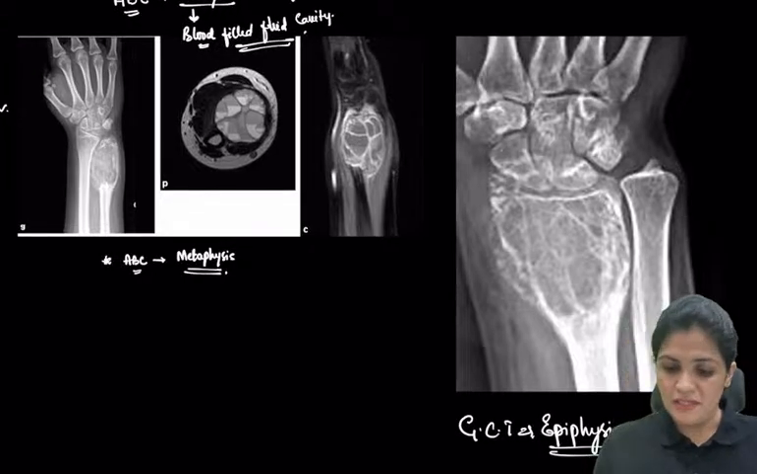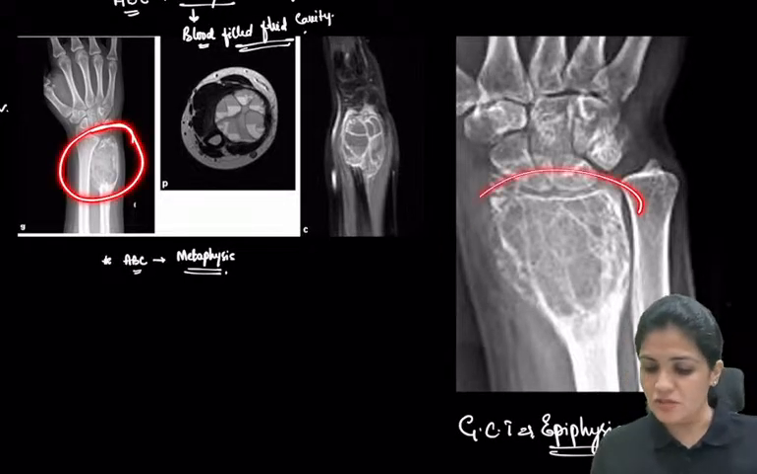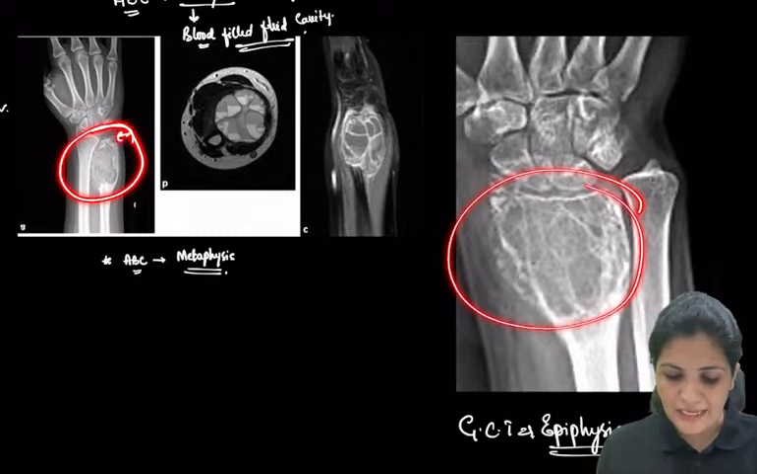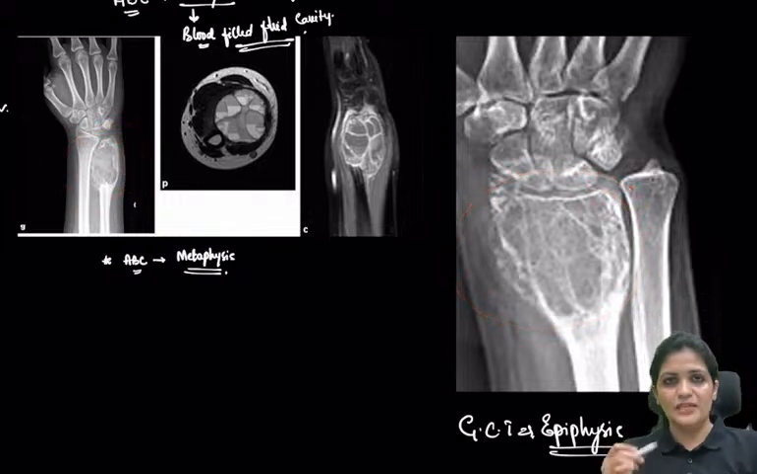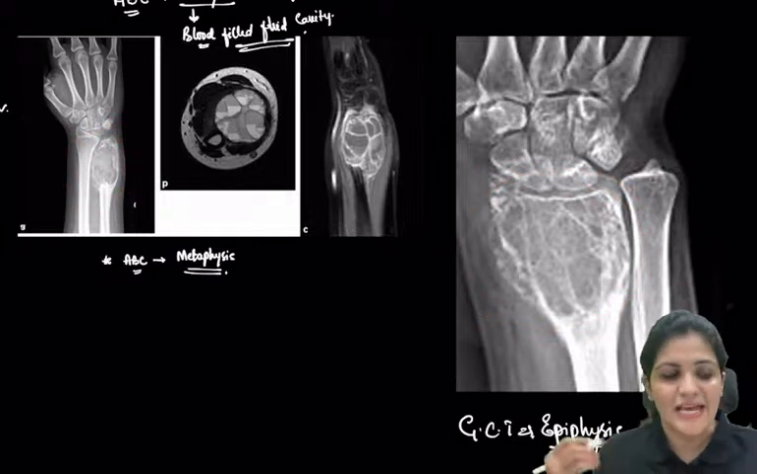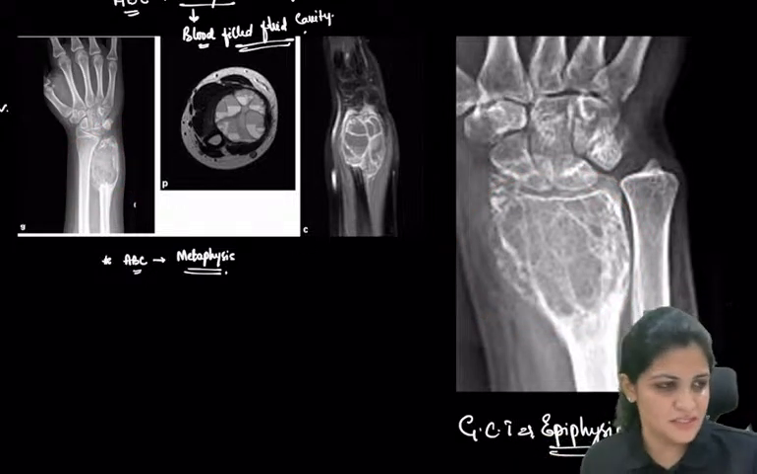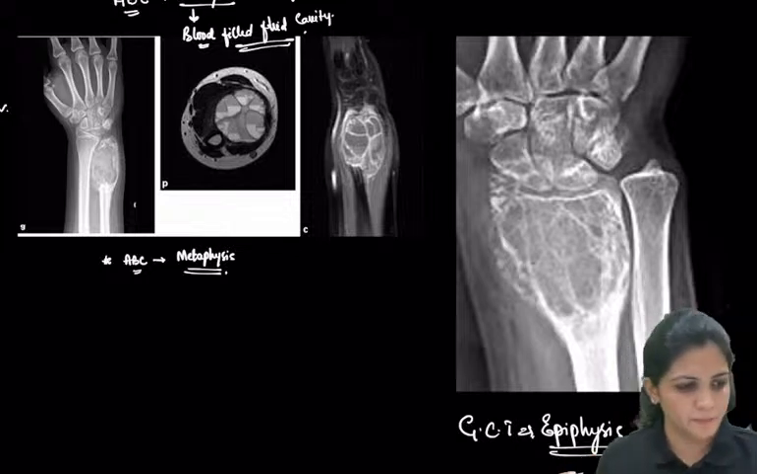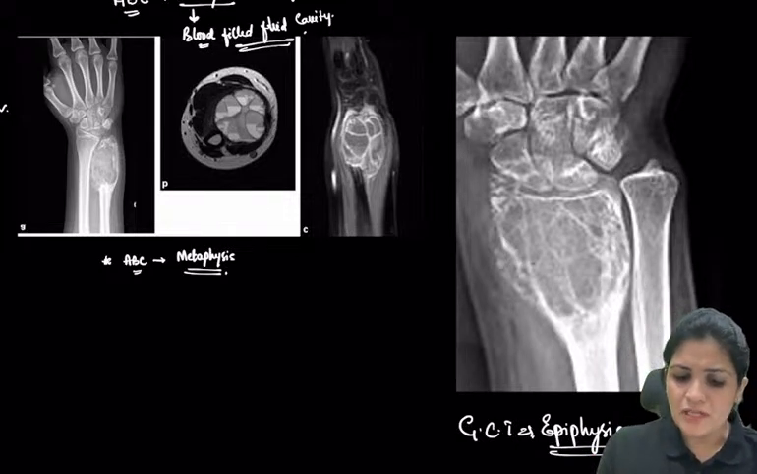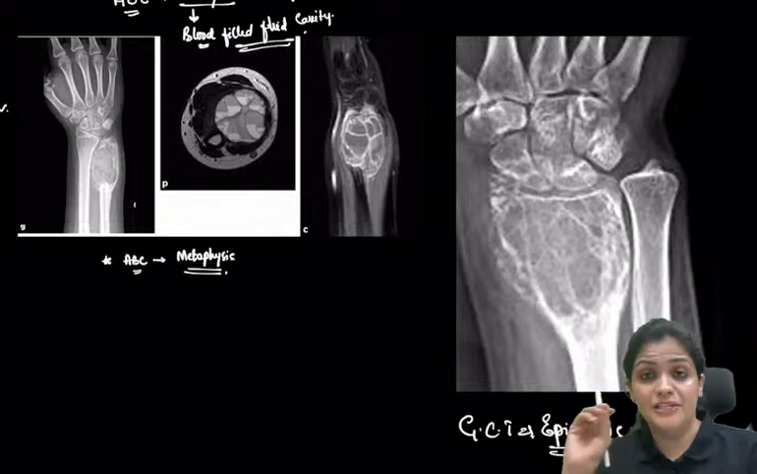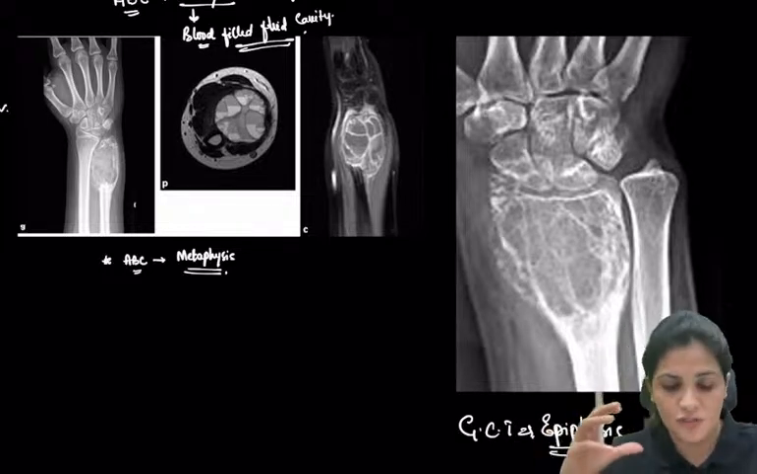So now this is your ABC, this is your GCT. If you see, there is a slight difference. So this ABC is from the metaphysis, whereas GCT is from the epiphysis. So very good, Sahil and Ritvik. Okay, so that is about the region or the location where these two originate.